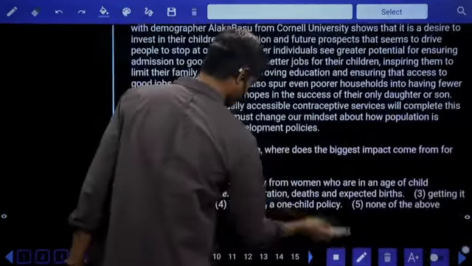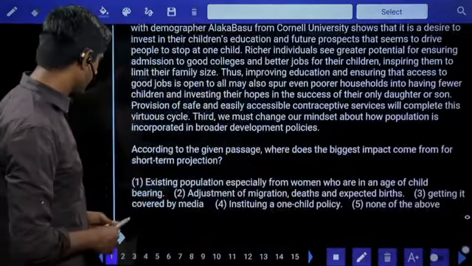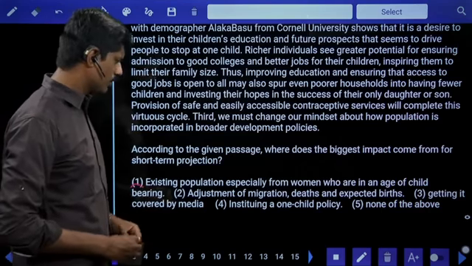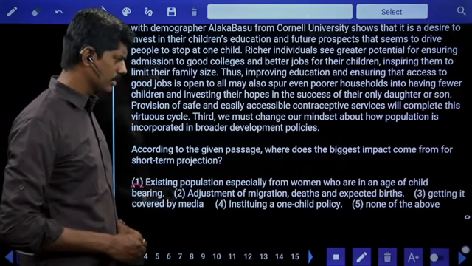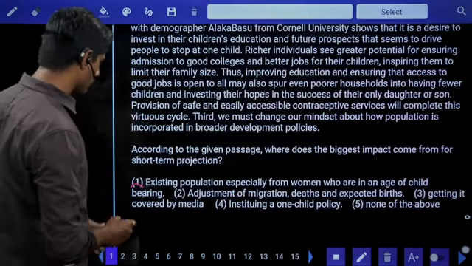Options: existing population, especially from women who are in age of childbearing, yes. Adjustment of migration, deaths, unexpected births, no. Getting it covered by media, no. Instituting a one child policy, no. Answer is only one.